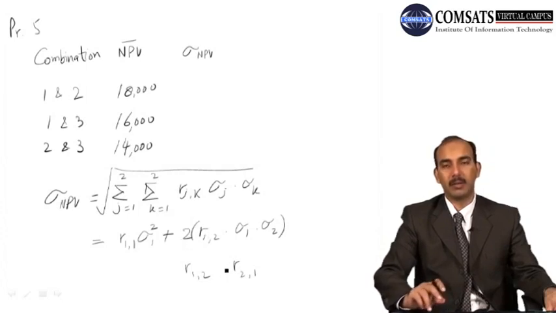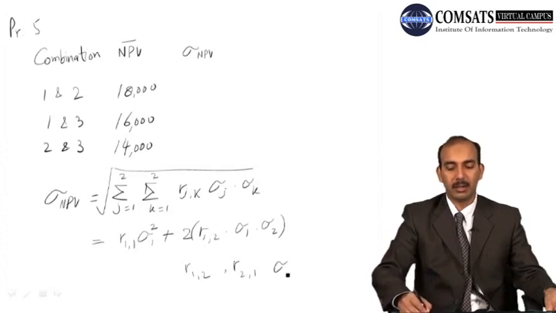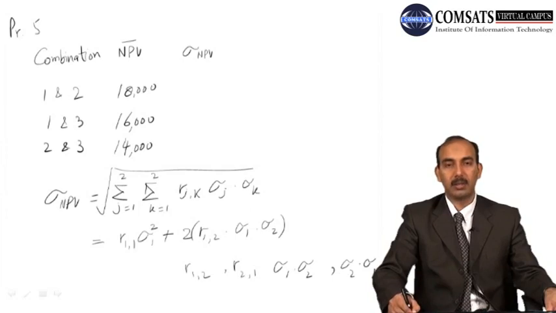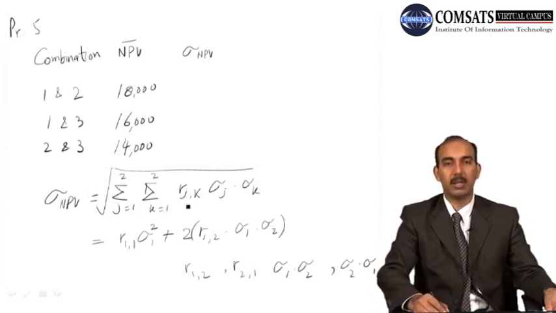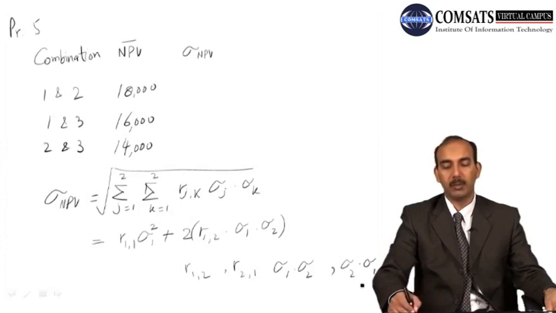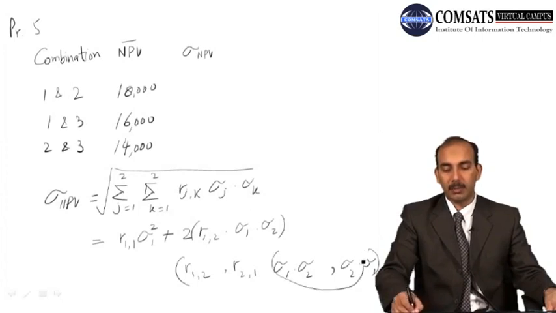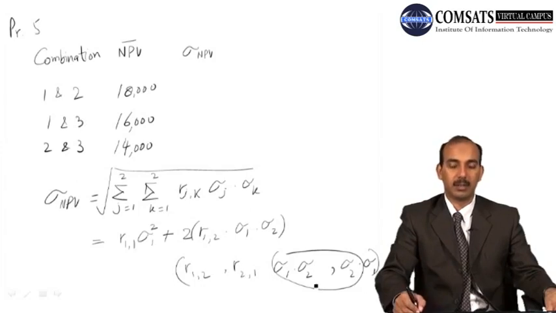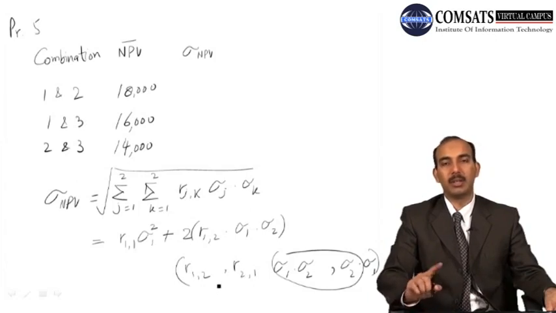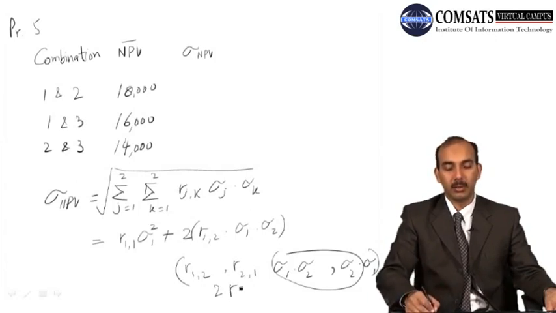combine the equivalent values. And likewise the standard deviation between 1 and standard deviation 2 and standard deviation 2 and standard deviation of 1, जब हम k, j और k की values put करेंगे तो we get like that. अब हम इसको combine करके लिख सकते हैं, this will be added up, they will become 2 into standard deviation 1 and standard deviation 2, and likewise the correlation coefficient between 1 and 2 and 2 and 1, they are the same thing, so we can write it like 2 into correlation coefficient between 1 and 2.